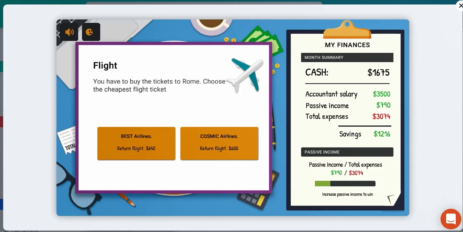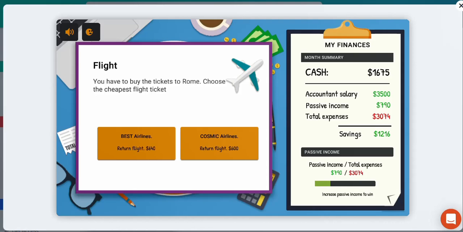Right, the flights. Okay, we're going to go to Rome. Right, if we're going to Rome, it doesn't matter how we get there, as long as we don't mind sitting in a particular class of seat in terms of economy or first class or business class. Here we have two options. We've got the best airlines, return flights $640, and we've got Cosmic Airlines, return flight $600 US.